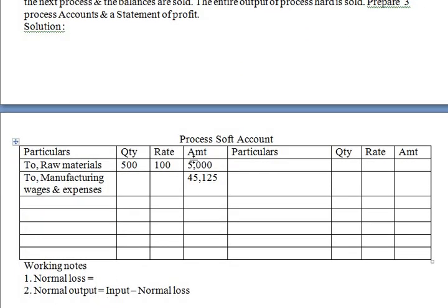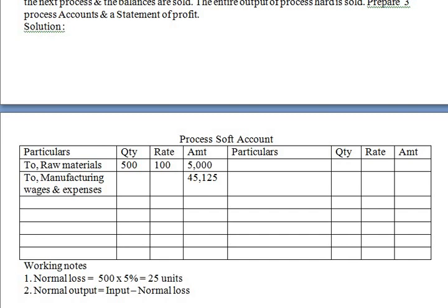Next line. 500 into 5%, that is equal to 25 units.